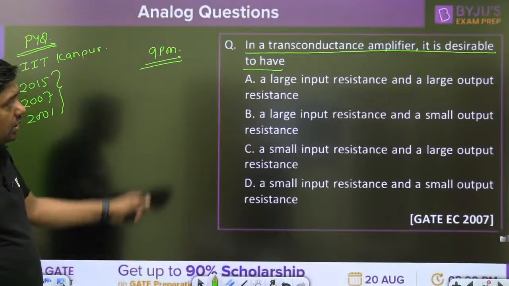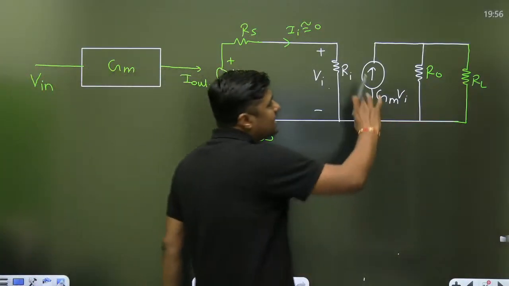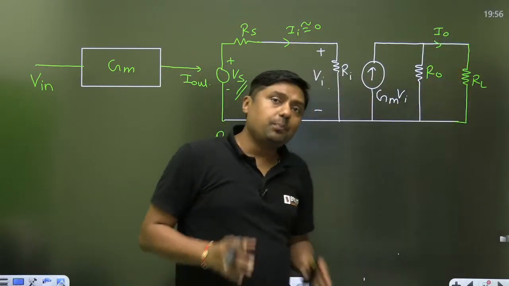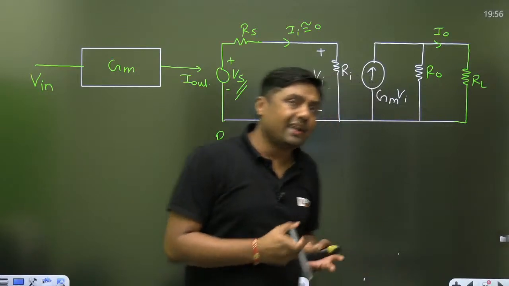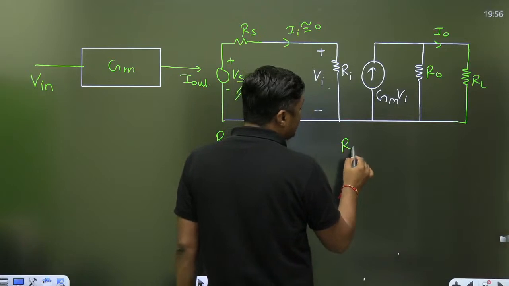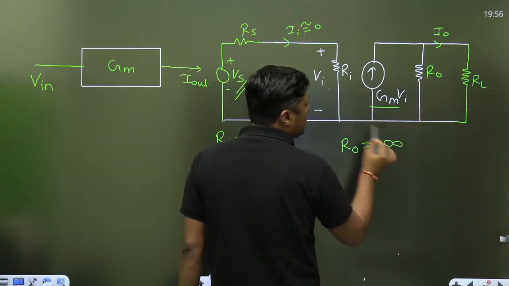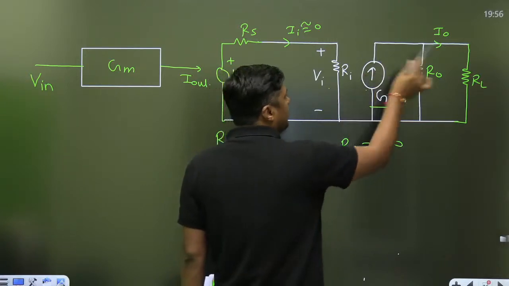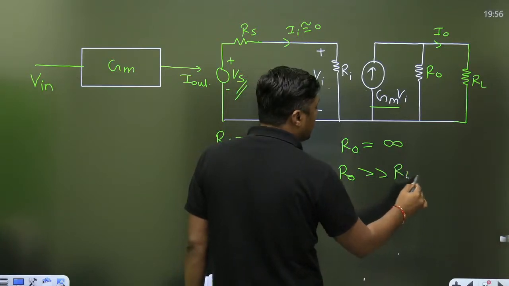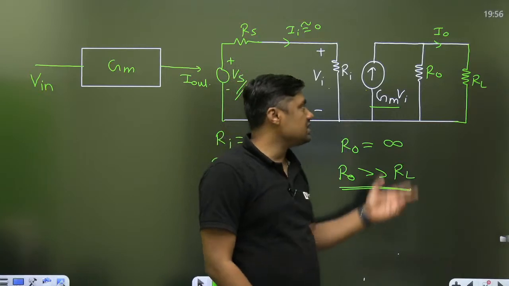Second, what about the current? We want that complete current should pass through RL. If the complete current should pass through the RL, then what about the R0? It is amplified current. It should pass through the RL. So R0 ideally should be infinite, so that the complete current will pass through the RL, or R0 should be very greater than RL. And that is the condition.